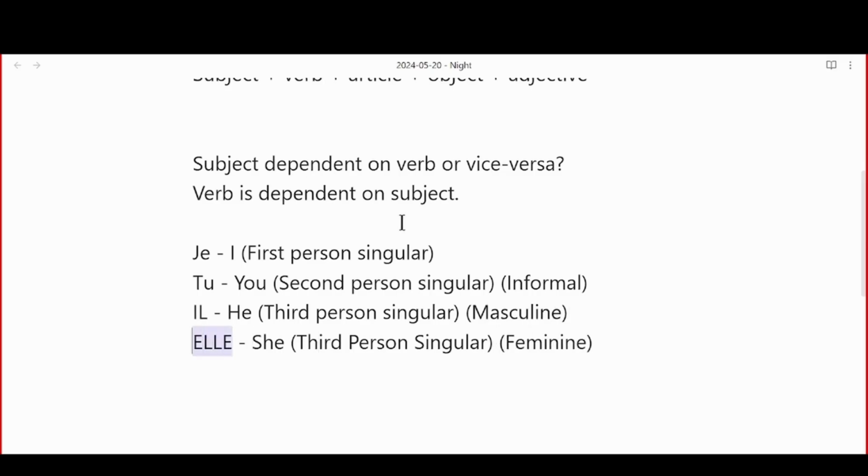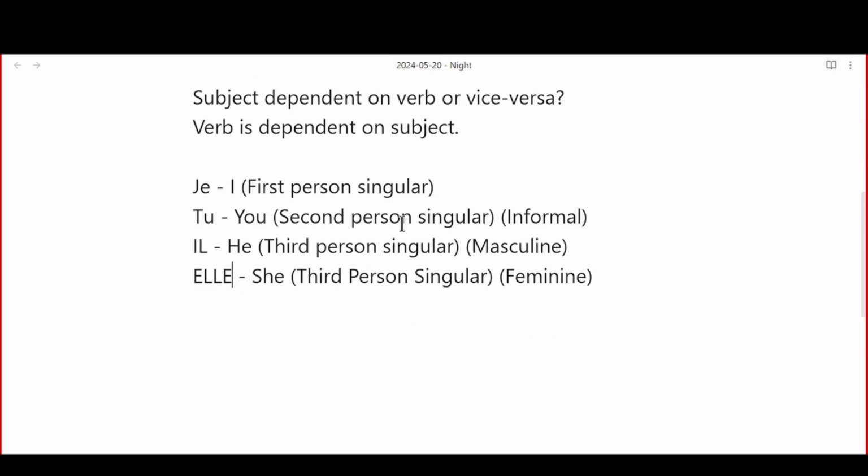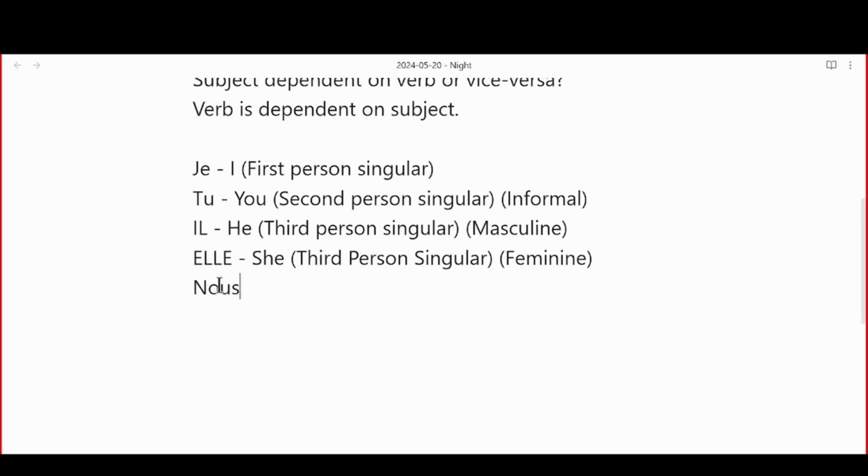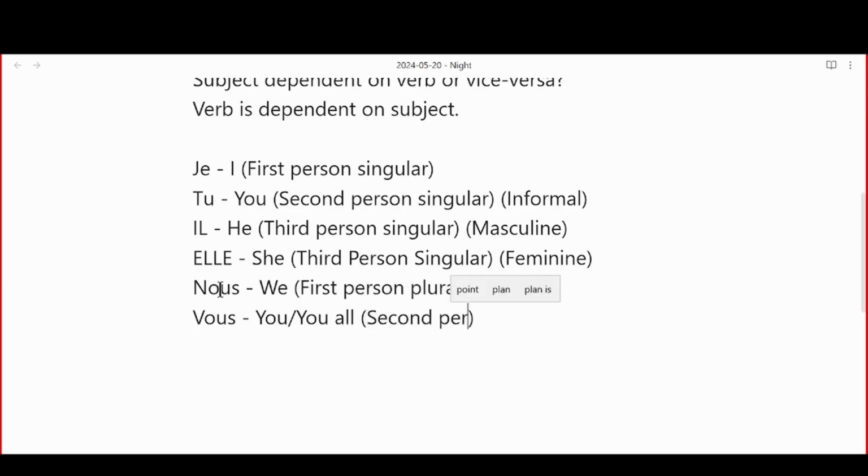Always hard to pronounce and understand. Elle. Okay. Now, nous. Nous is we. Shrish, what would it be in terms of singularity or plurality? First person plural. Incroyable, incredible. Now, we have vous, which is you or you all. This is second person, plural or singular depending on context. And this is formal. Yes. You got it right.